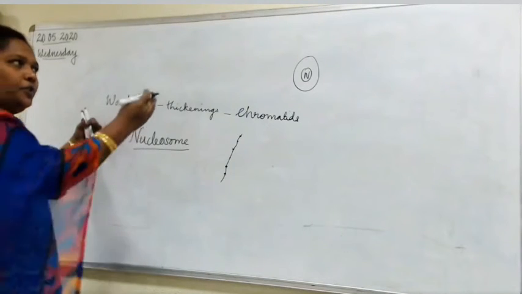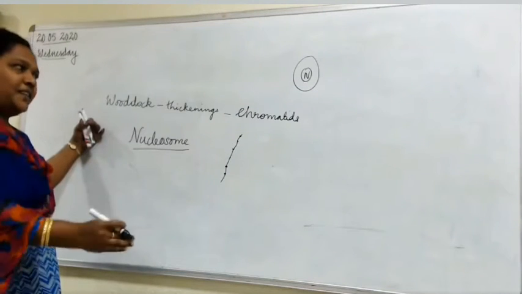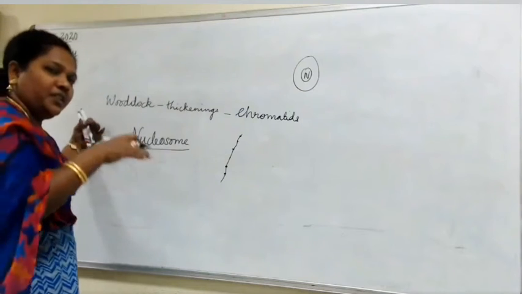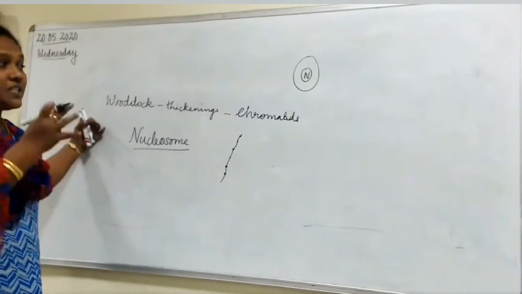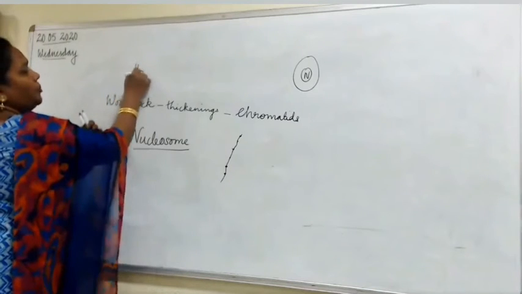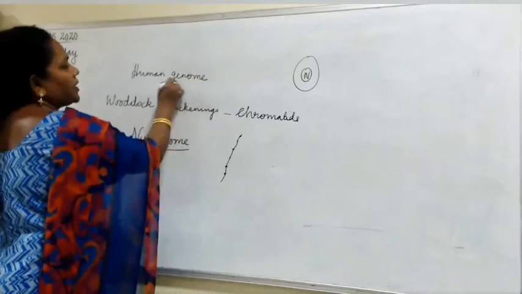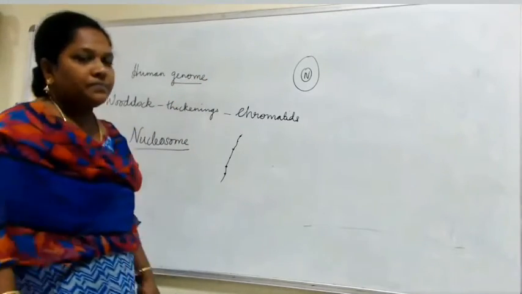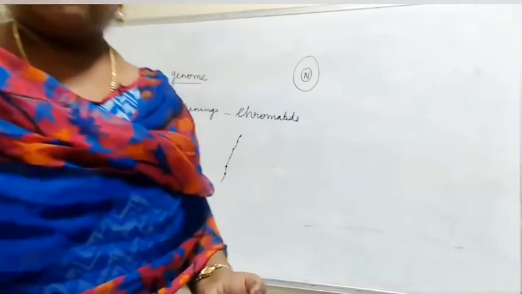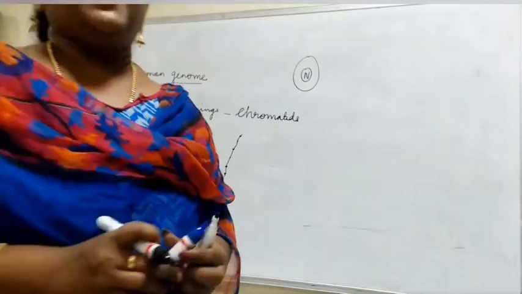I told you, the cell itself is very small. Inside the cell there is a nucleus, inside it chromatids, and then chromosomes, and then you are going to learn about the DNA. So just imagine, in the human genome, what is genome? Can you tell me what is genome? I have taught you. It is the haploid set of chromosomes, 23.